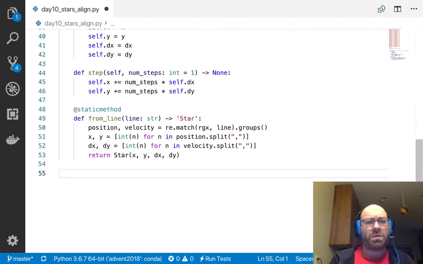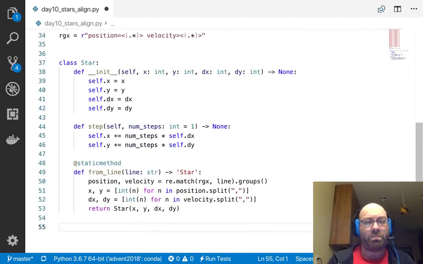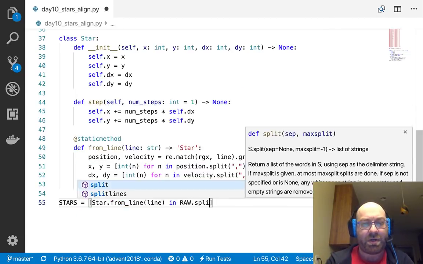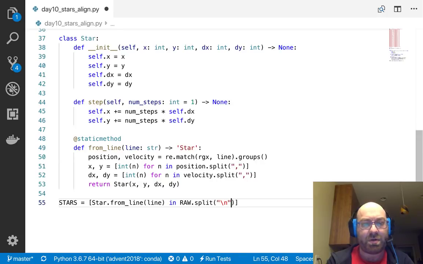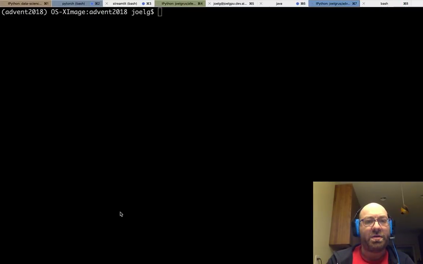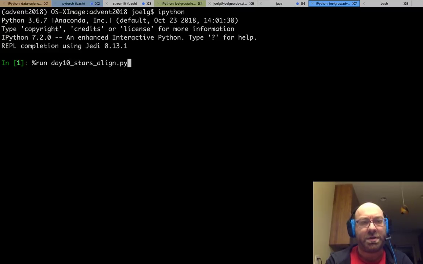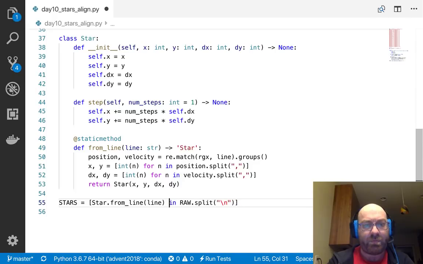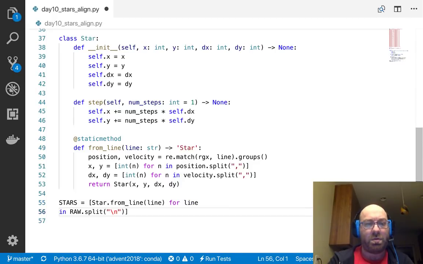And so stars equals star.from_line for line in raw.split on newline, and let us run this and make sure that it works. Day 10 name line for line.